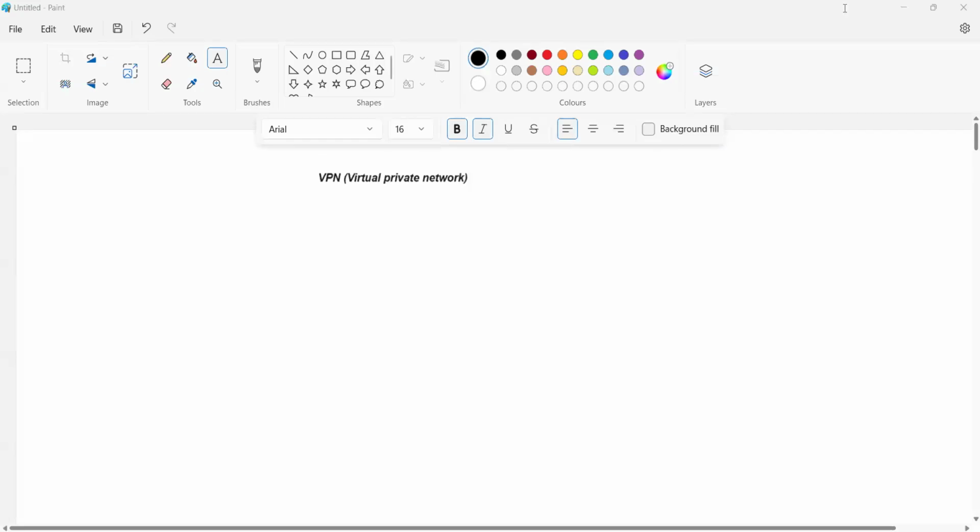Okay, so our new topic is VPN. VPN stands for Virtual Private Network. Virtually we are creating one network, that is what virtual private network means. How we are creating it, what is the requirement of VPN, the types of VPNs and how we'll configure the VPNs, we'll discuss the entire thing here step by step.